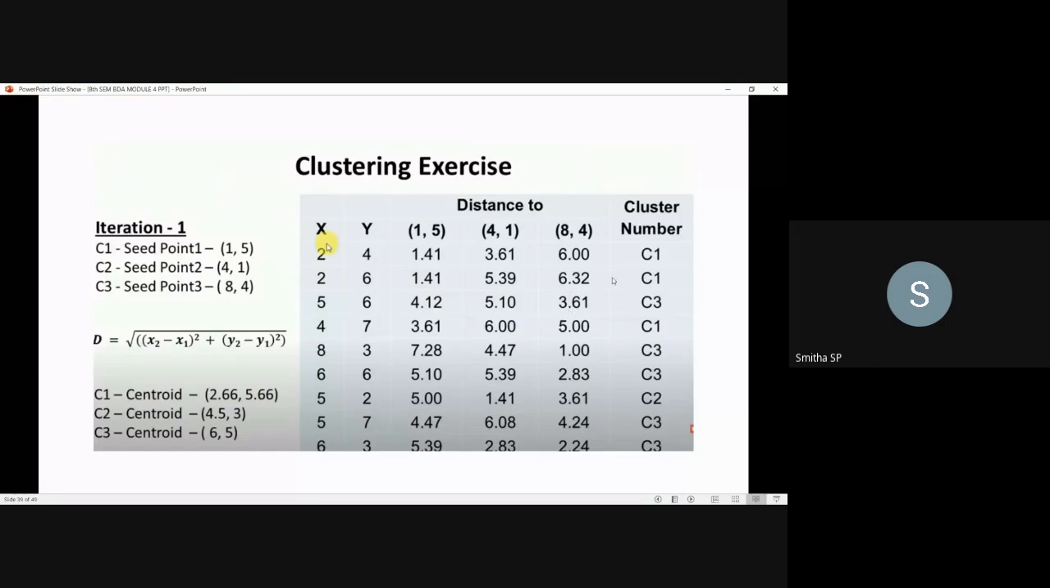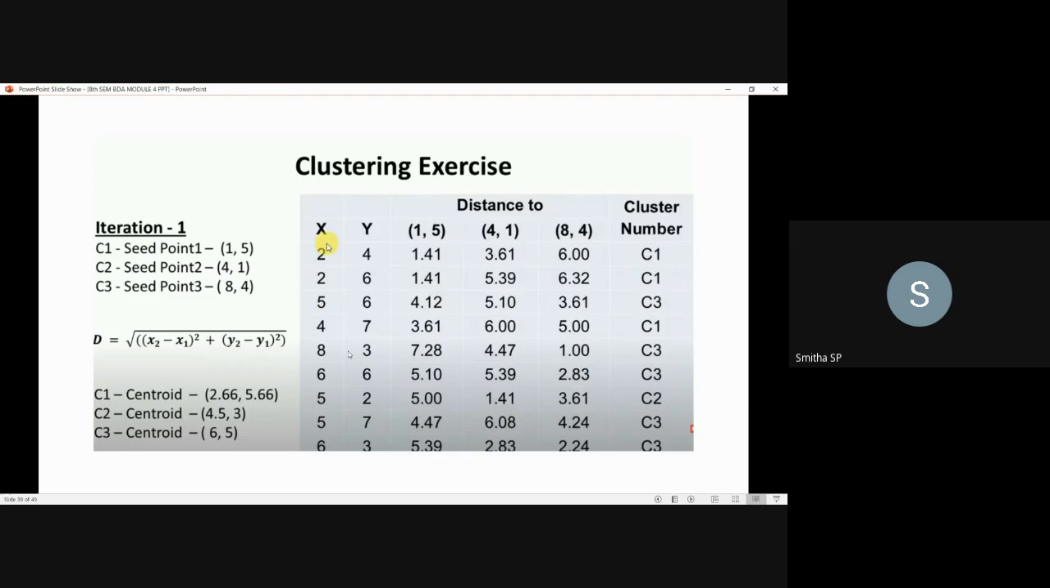Now you have to go for cluster numbering, to decide to which cluster this data point should be allocated. For that decision, have a look at these distances. Which one is the least distance? 1.41, 3.61 and 6.00, with respect to the first data point. Which one is the least? C1, that is the cluster 1 comma 5. So this data point 2 comma 4 will be moved to cluster 1, the first cluster.